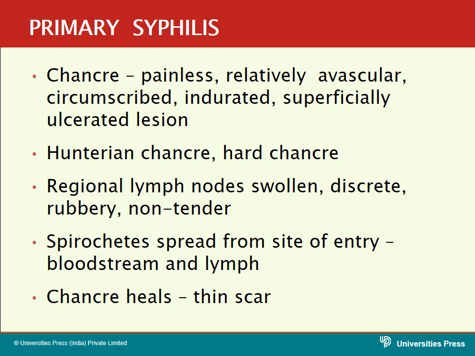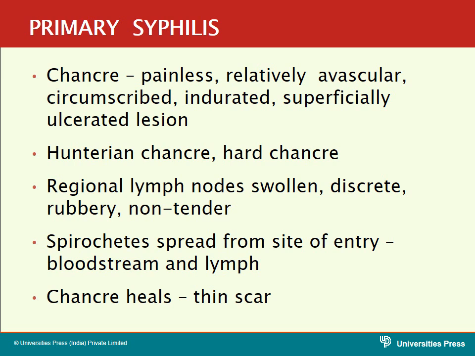So this primary syphilis, the first appearance of the lesion with this syphilis is the chancre. The term is applied as a chancre. What are the characters of this chancre? Chancre is a painless, relatively avascular, circumscribed, indurated, superficially ulcerated lesion.